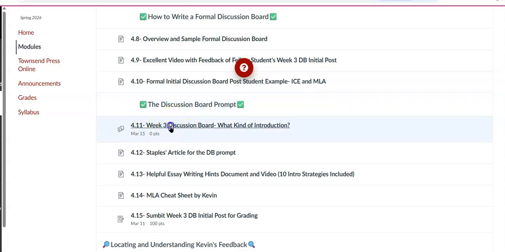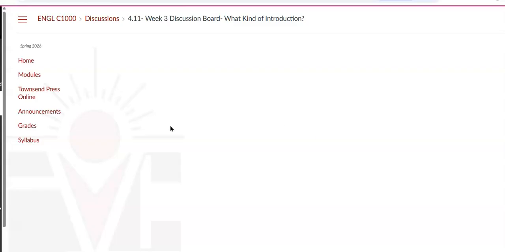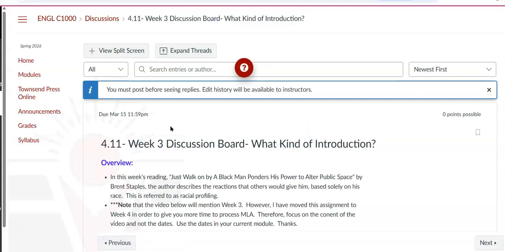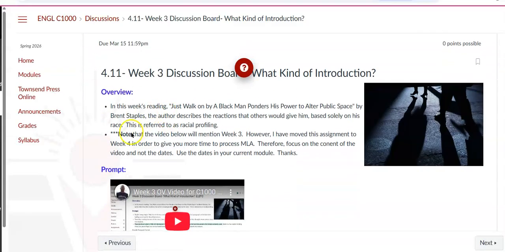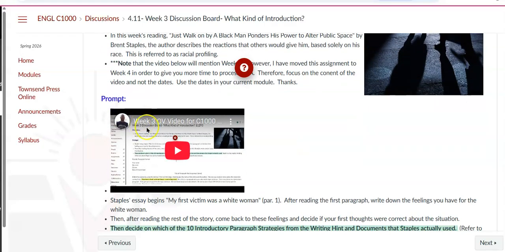The actual prompt is here. I'm going to click on it, which is under 411. So here's an overview, and then this says week 3. I moved this discussion board. You used to have to write it in week 3, but I felt like it was rushing too much, so I moved it to week 4. However, again, go by the dates in the current module.